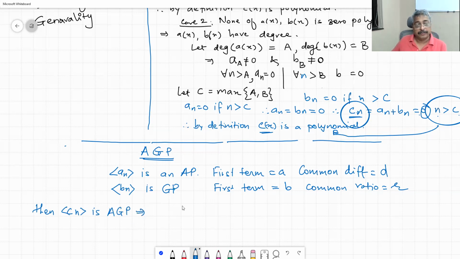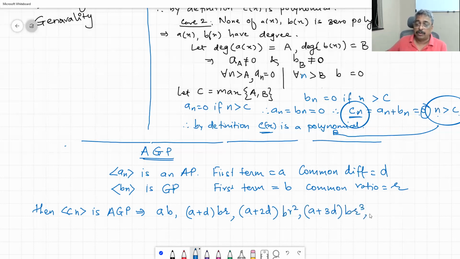Which will look like A, B, A plus D, BR, A plus 2D, BR square, A plus 3D, BR cube, dot dot dot.